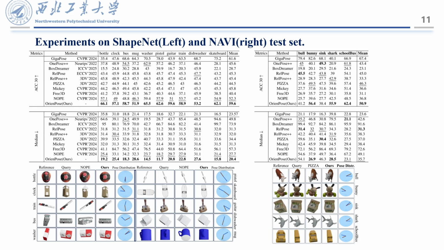On ShapeNet, OrienPose consistently outperforms deterministic and generative baselines by introducing stronger orientation-aware cues, which improves novel view control, preserves geometric details, and reduces pose ambiguity, especially for isotropic or weakly textured objects. On Navi, although all methods degrade under zero-shot sim-to-real transfer, OrienPose still achieves the best average performance. These results demonstrate that orientation-aware injection and supervision effectively enhance single-image unseen object pose estimation.